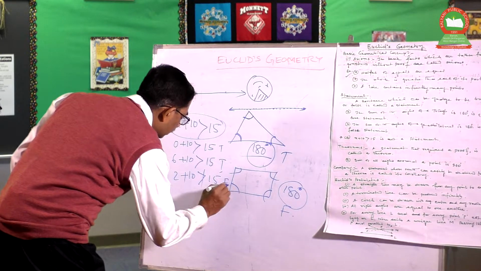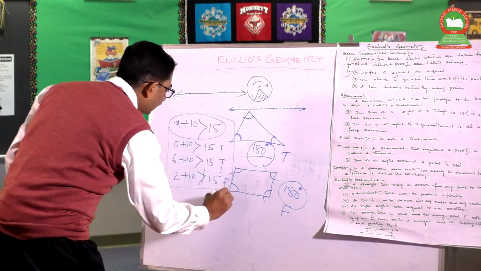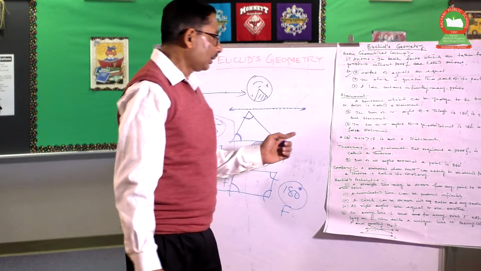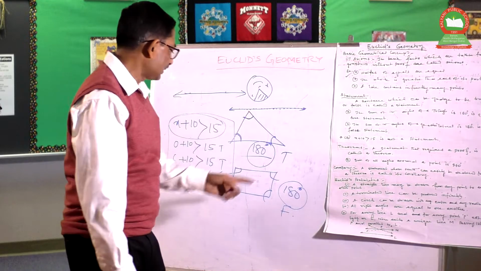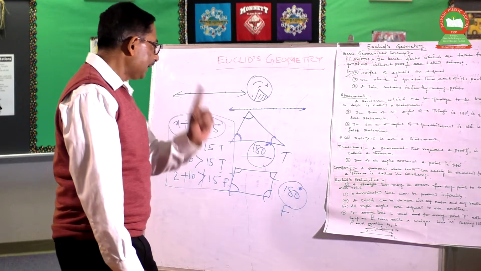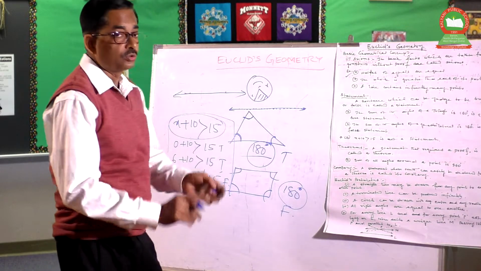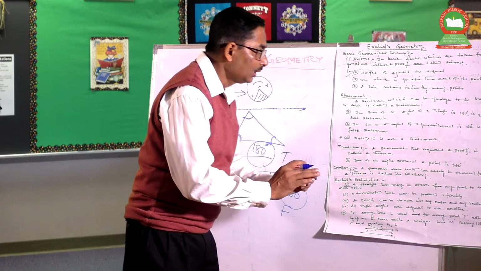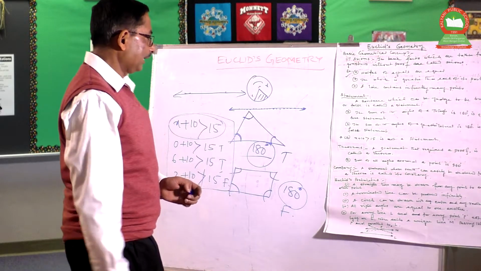So this is false. So this type of sentence is not a statement, because there should be perfectly yes or no, true or false. Those types of sentences in mathematics are called statements.